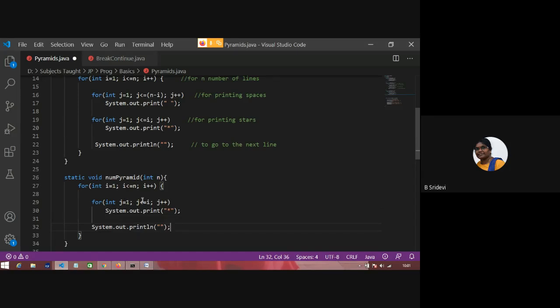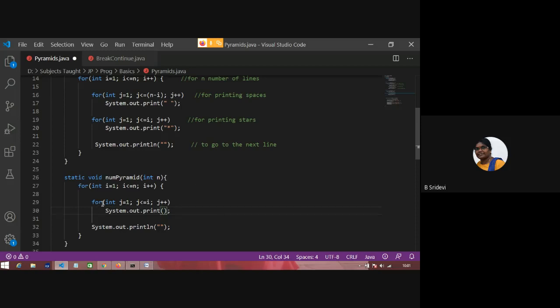But inside the ith line, what do I have to print? From 1 to I. In the first line, 1 to 1. In the second line, 1 to 2. In the third line, 1 to 3. That means in the ith line, I have to print the values 1, 2, 3 up to I.